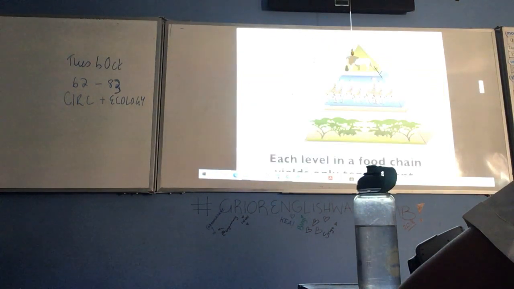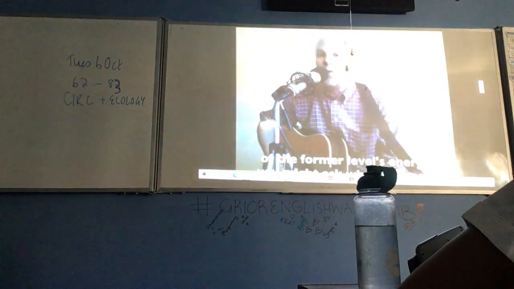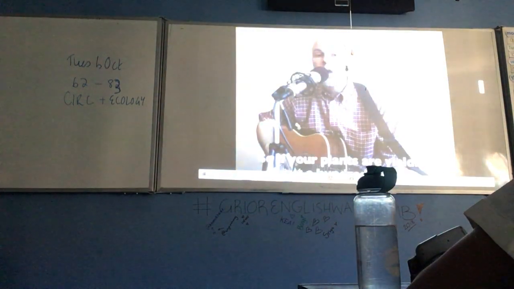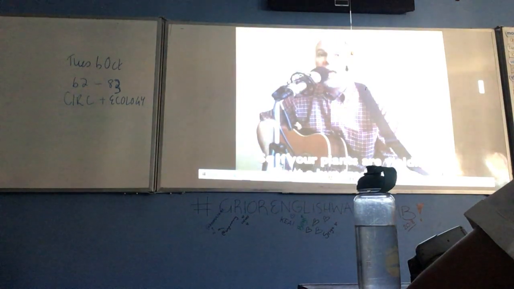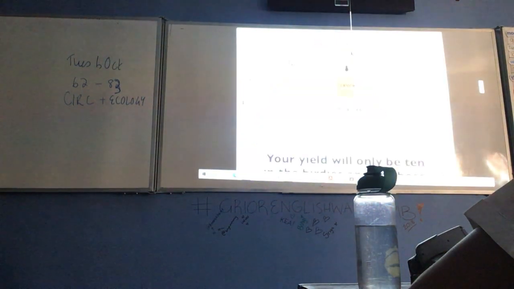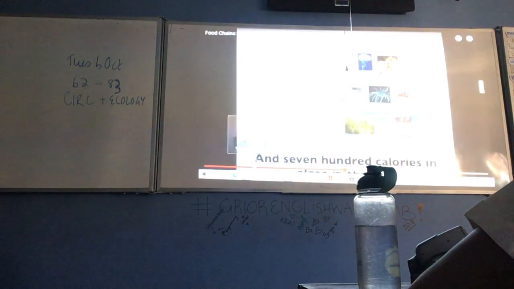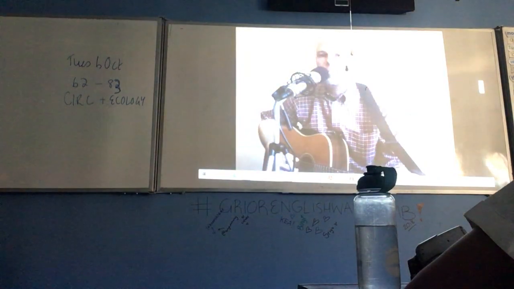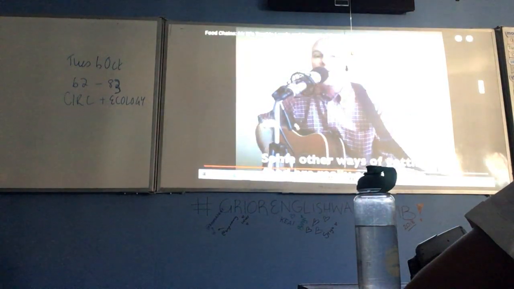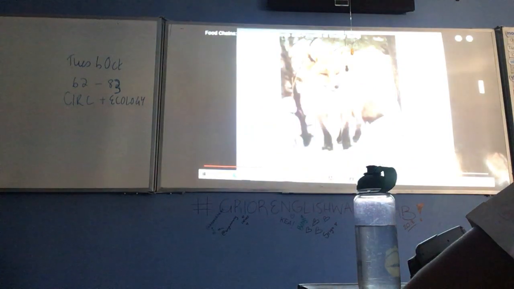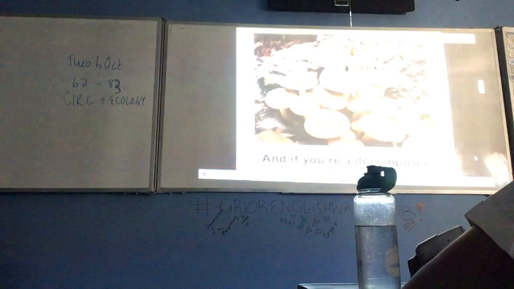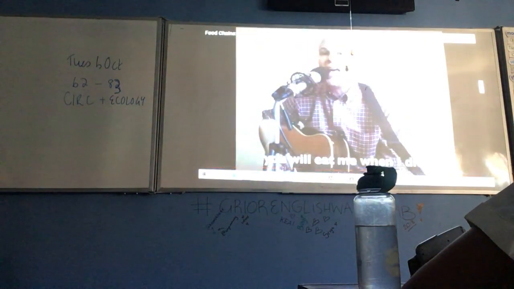Each level in a food chain yields only 10% of lower levels energy. You might as well. There are multiple means you can't suggest to really make it dent. And don't ignore the weight it costs to make about a grand. So if your friends are eating about 100 calories, you're getting only beaten in the birdies and the bees. 700 calories in algae in the sea. Primary consumers equal you to 17. Some other ways of getting food are really out of sight. You can be a predator or be a parasite. The predator eats meat, the parasite at your size. And if you're a decomposer, you will be when I die.